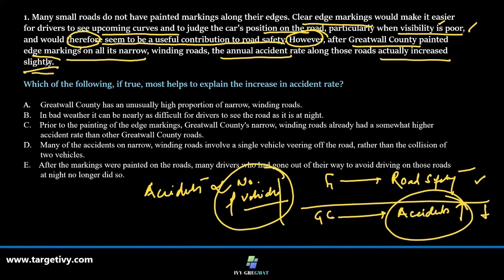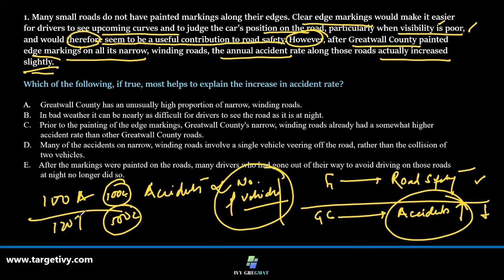So that means previously it was 100 accidents. After the roads were corrected, say if there were 100 cars previously and 100 accidents, now there are 500 cars and the number of accidents is 120. So you can say the figures are better, but the number of accidents has shot up because of more vehicles.